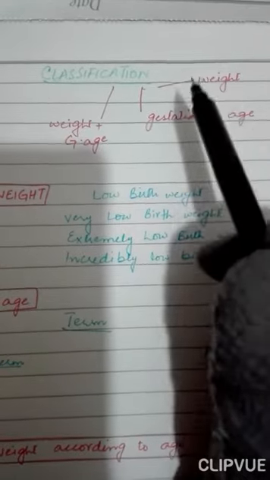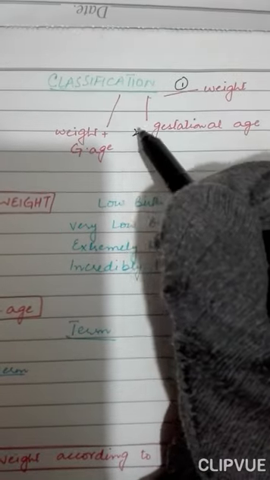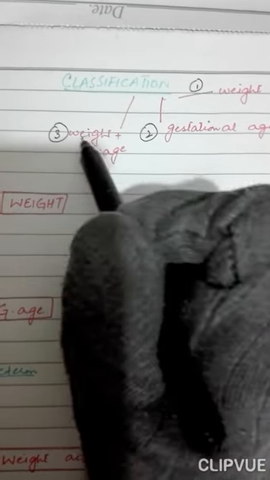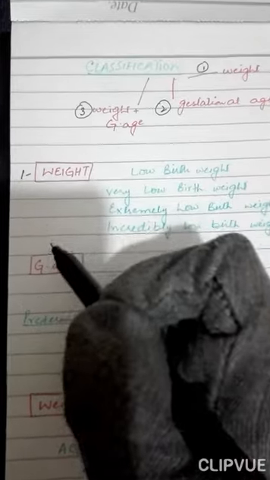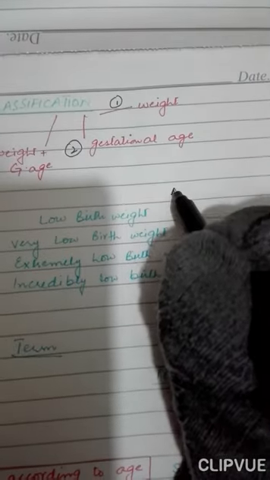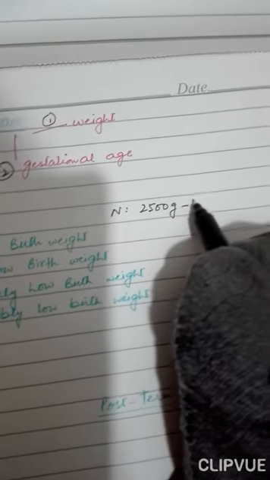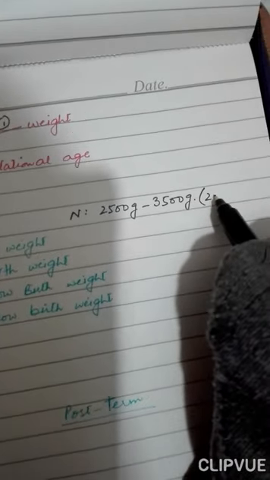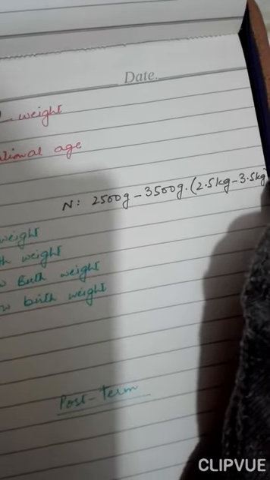Now, a very brief classification of neonates. Neonates are classified on 3 criteria. Number 1 is weight, number 2 is gestational age, and number 3 includes both the weight and the age. Let's consider them one by one. According to weight, newborns can be low birth weight, and initially you should know what the normal weight is. Normal birth weight is from 2500 grams to 3500 grams, or 2.5 kg to 3.5 kg.